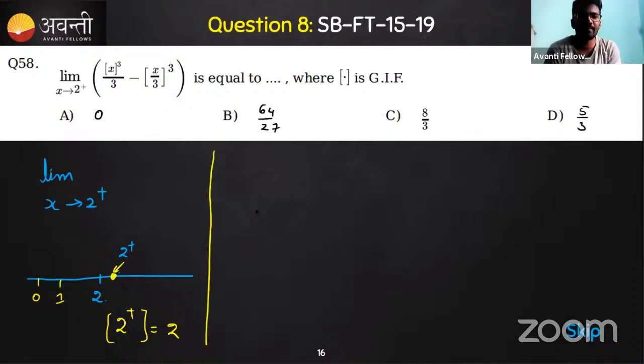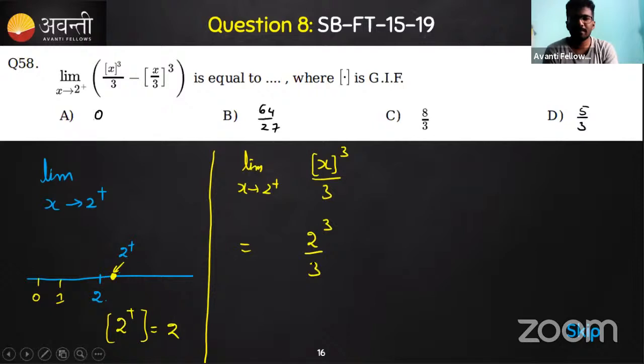So now let's come to the question. The question says there is a limit extending to 2 plus, with an expression like x greatest integer whole cube by 3. I told you that with a 2 plus sign the greatest integer is 2. So I can write the entire thing as 2 cube by 3, so hence I'll get 8 by 3 here. So this is one part.